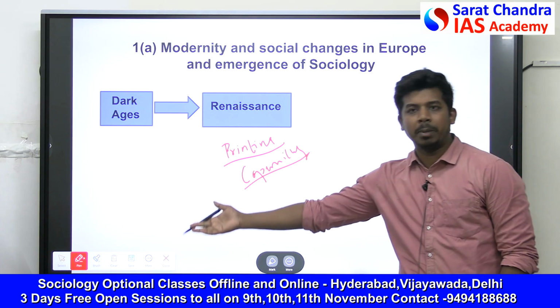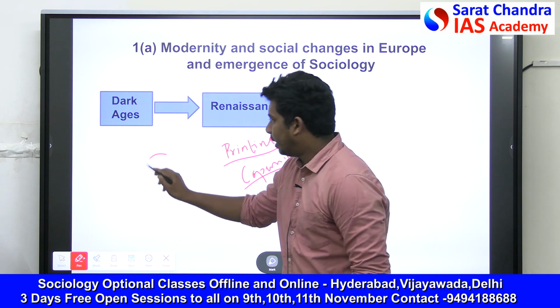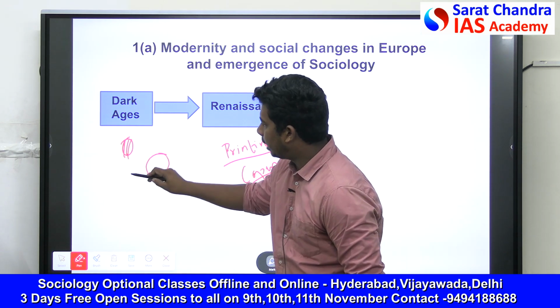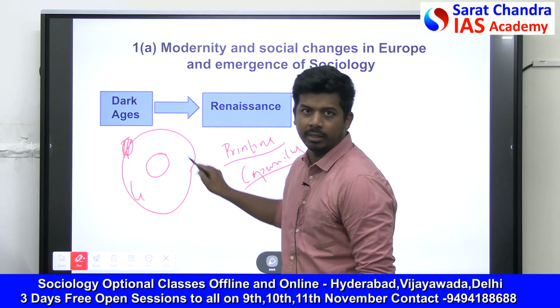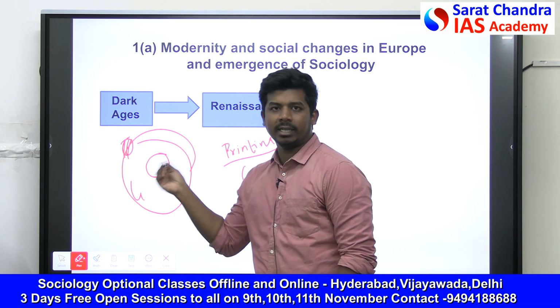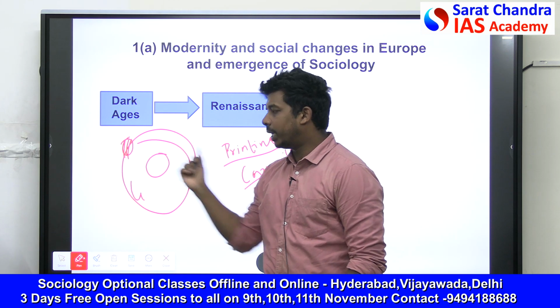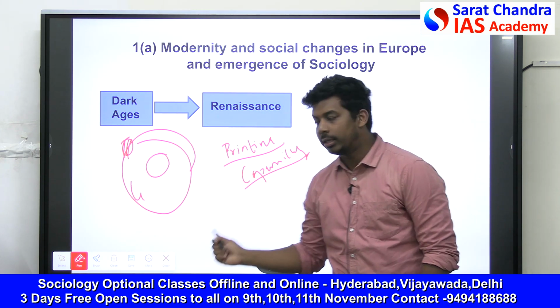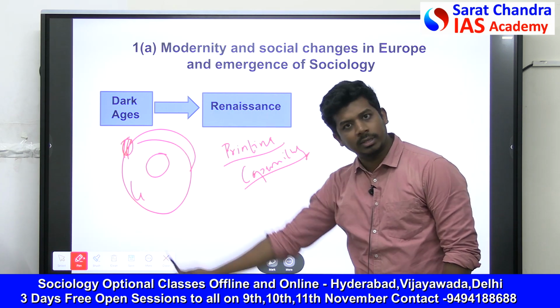Before Copernicus, people were thinking Earth is at the center of the universe and the sun and all other planets are rotating around Earth. So this is called Earth-centric theory, geocentric theory. But Copernicus proved it is wrong. No, the sun is not rotating around Earth. Earth is the one rotating around the sun.